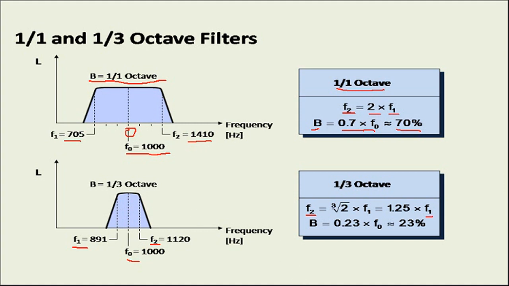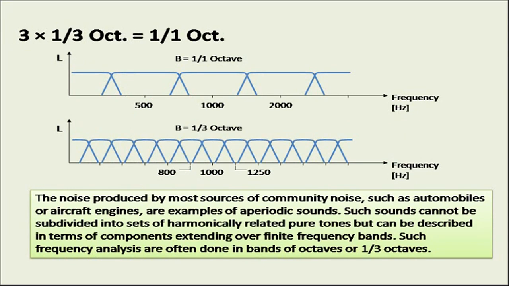Now if I take three octave bands of 1/3 type, it becomes a 1/1 octave band. If this is my center frequency and this is my 1/3 octave, similarly I take one more 1/3 octave over here and one more 1/3 octave over here. So it will be a total 1/1 octave band. Automatically this will be your lower frequency which was considered previously, and this will be the higher frequency. This is the 1/1 octave band of 1000.